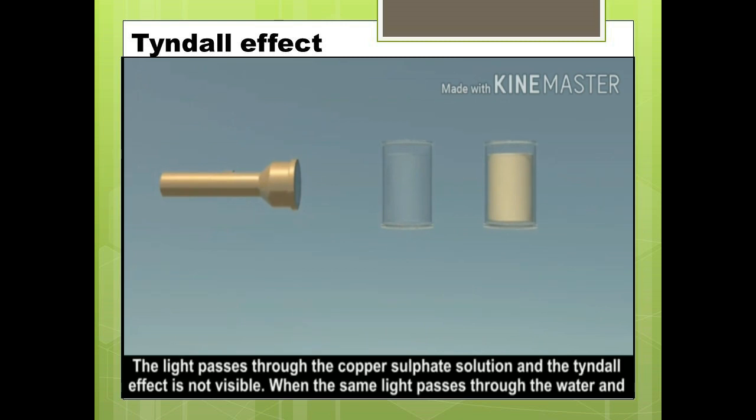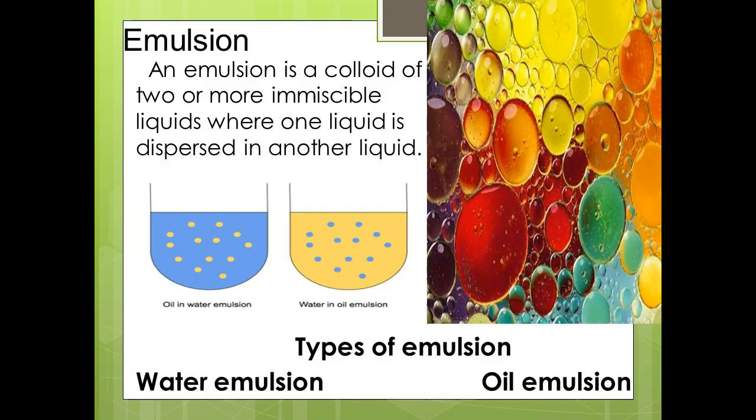Tyndall effect. In 1869, Tyndall observed that when a strong beam of light is focused on a colloidal solution, the path of the beam becomes visible. This phenomenon is known as the Tyndall effect. When light passes through copper sulfate solution, the Tyndall effect is not visible. When the same light passes through water and milk, the light path becomes visible.